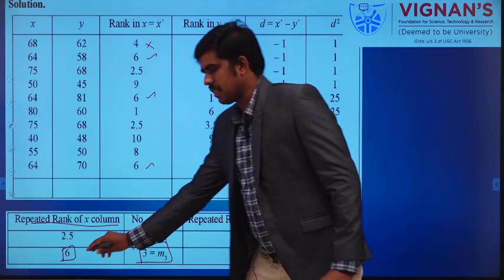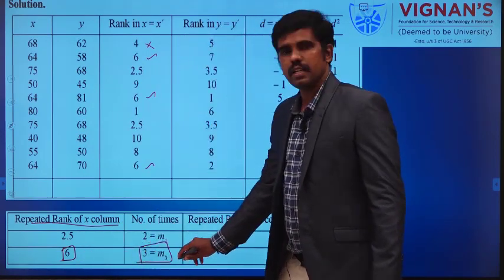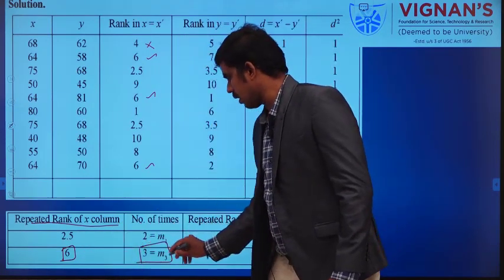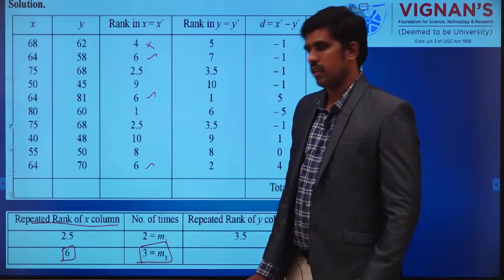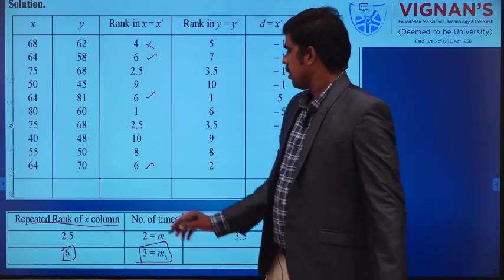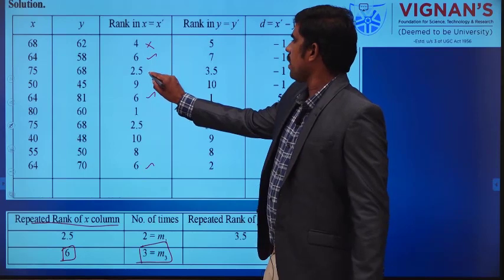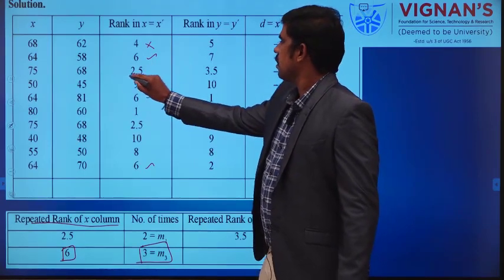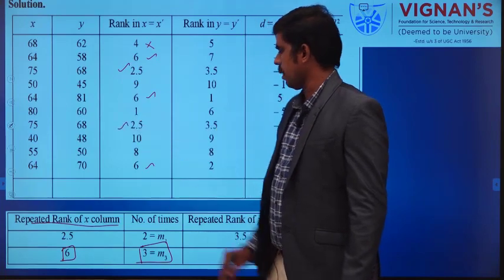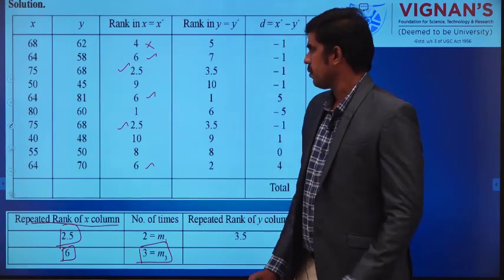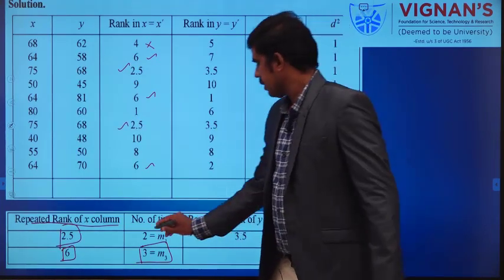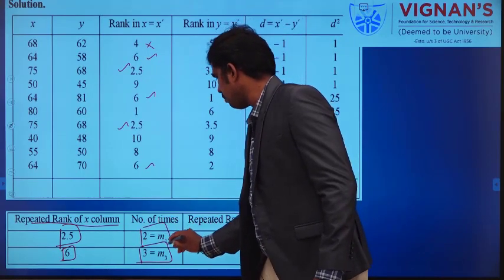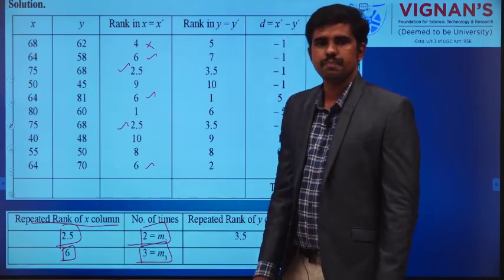So rank 6 is repeated 3 times, so I am considering M3 is equal to 3. You can take M1 also. Then 2.5: is it repeated? Yes, this rank is repeated 2 times. So 2.5 is repeated 2 times, so I am taking that one as M1.